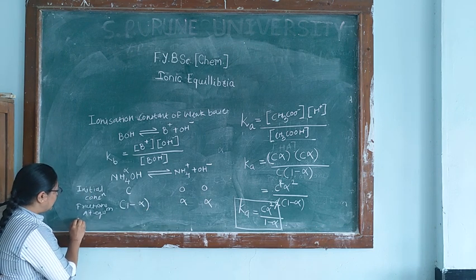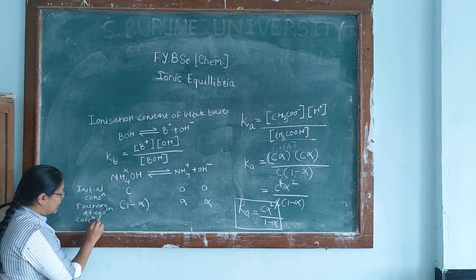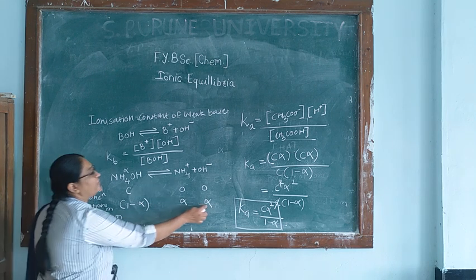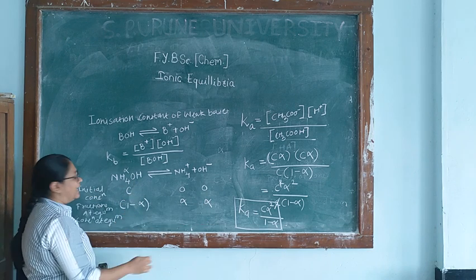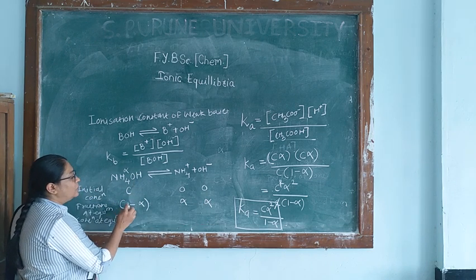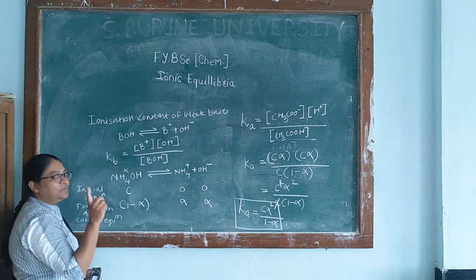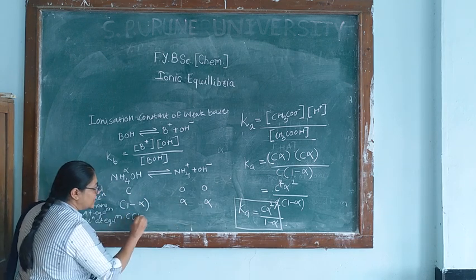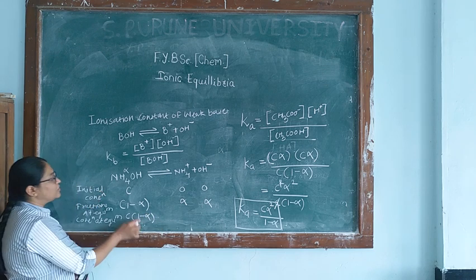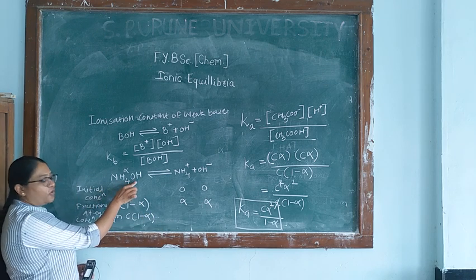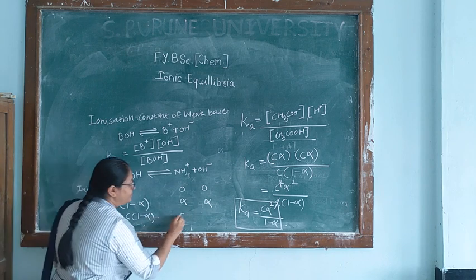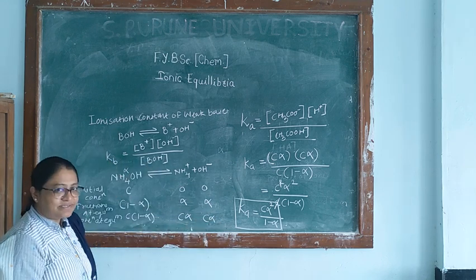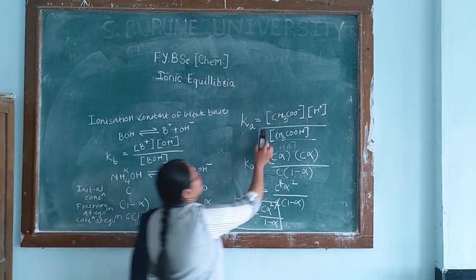Now, the concentration at equilibrium. These are only the fractions which are present at the equilibrium. Now to get their concentrations, we have to just multiply all these terms with the initial concentration. So C into 1 minus alpha is the concentration of the unionized form of the base at equilibrium, and this is the concentration of the ions at equilibrium.